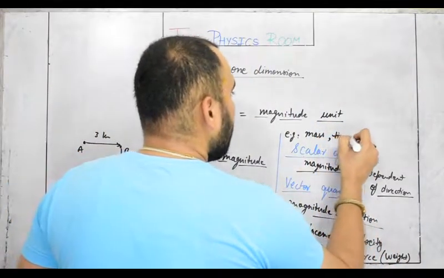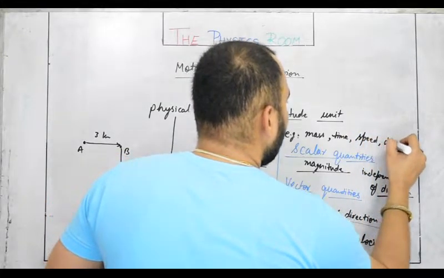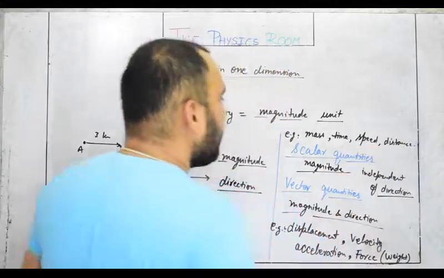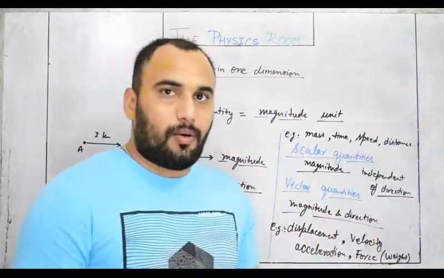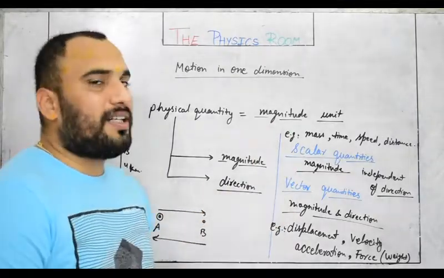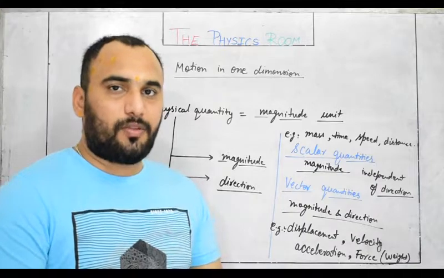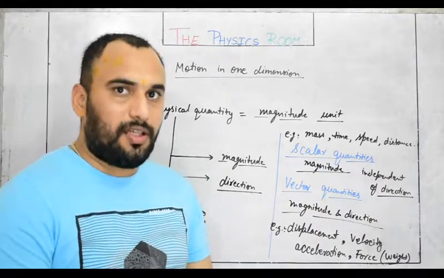Time, speed, distance, these are some examples of scalar quantities. So I hope it is very clear for you the basic difference between scalar quantities and vector quantities. You should write these definitions and examples in your notebooks also. Okay, thank you.